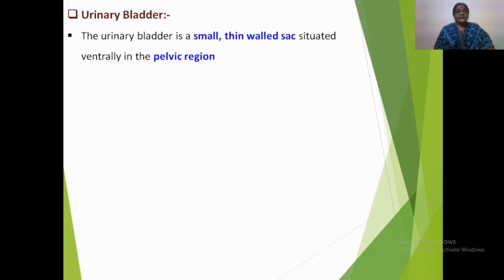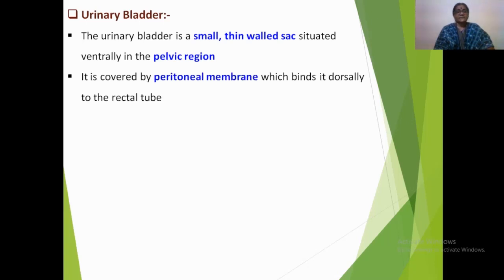The urinary bladder. The urinary bladder is a small, thin-walled sac which is situated ventrally in the pelvic region. It is externally covered by peritoneal membrane and thus it binds itself dorsally with the rectal tube. And in turn, the urinary bladder also opens into the cloaca.